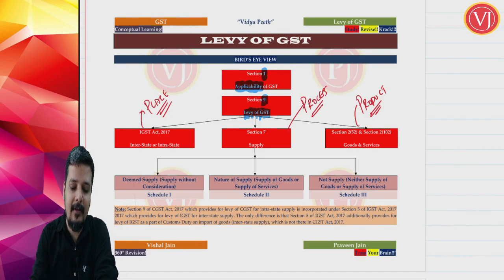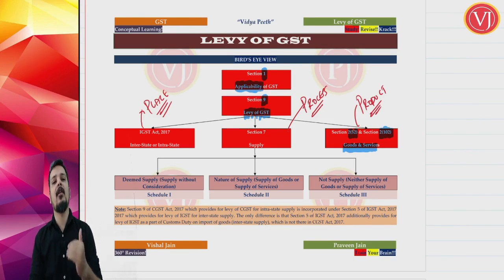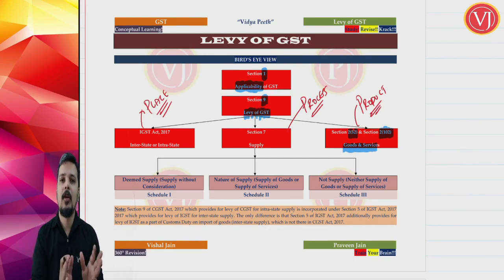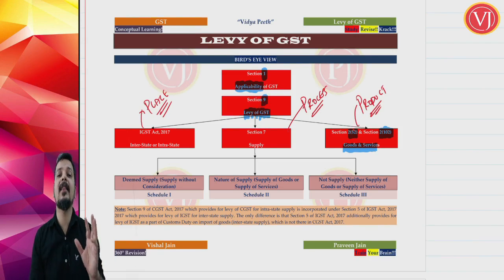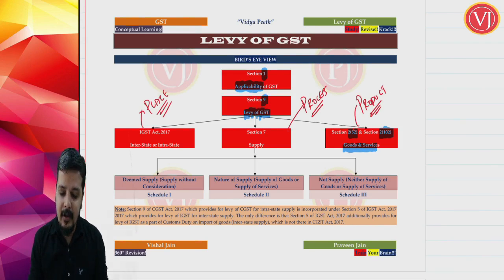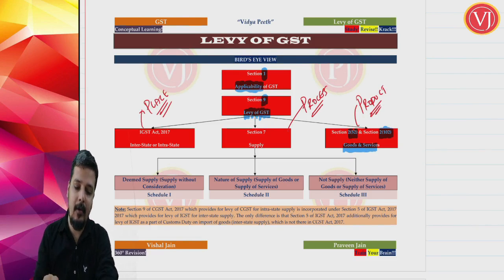For levy to be there, there should be goods and or services. Goods is defined under section 2 clause 52 of the CGST Act. Services is defined in section 2 clause 102. Friends, always remember that definitions are always given under section 2 unless otherwise discussed. The moment we are discussing definitions, we'll be discussing almost 130 plus definitions. So whenever you're talking about a definition, it will be section 2. And there should be goods or services, and more importantly, there should be supply.